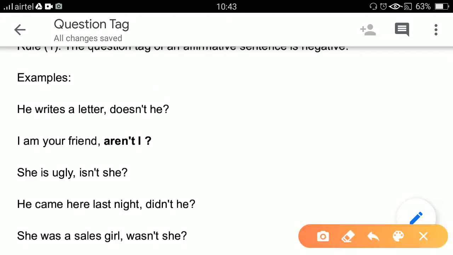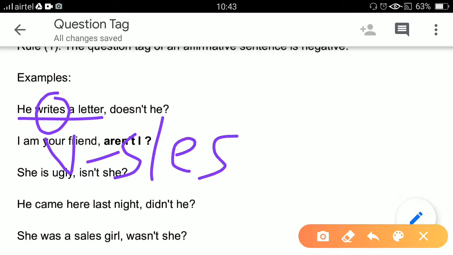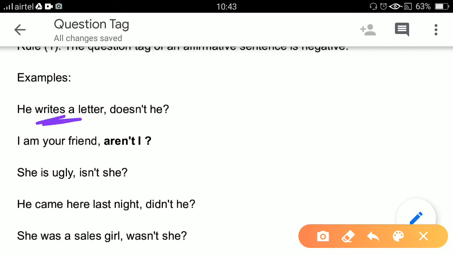Okay, now you must be thinking, how did does or doesn't come? You see, he writes. Writes denotes it is the verb's s or es form, or you can say it is the verb's simple present tense. This verb s or es form denotes that the whole sentence is simple present tense.